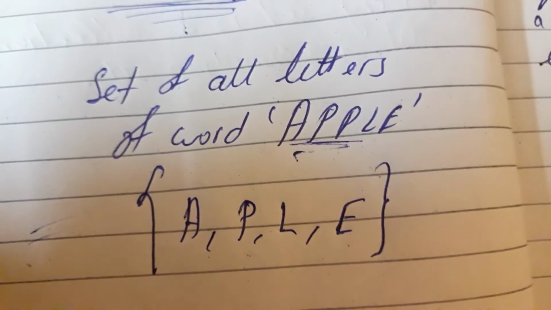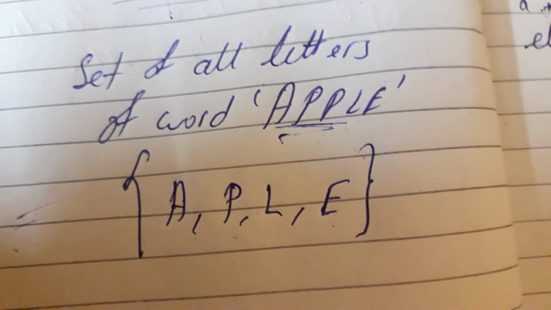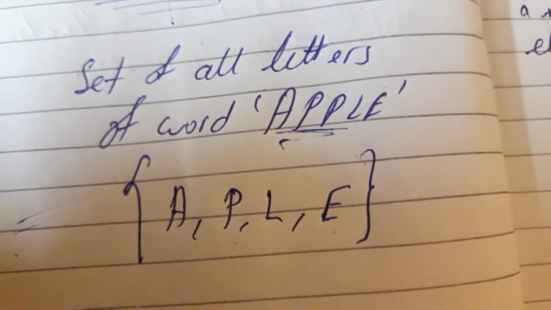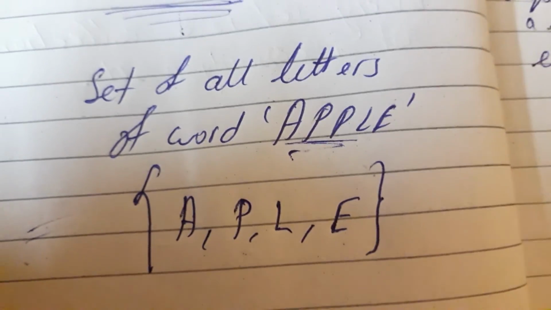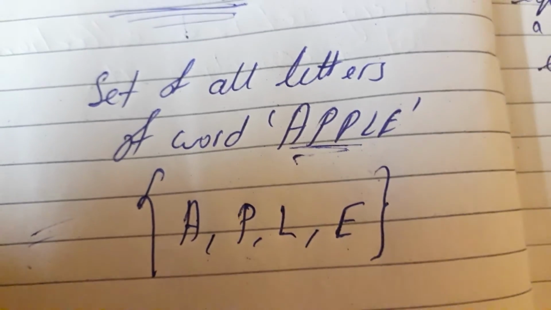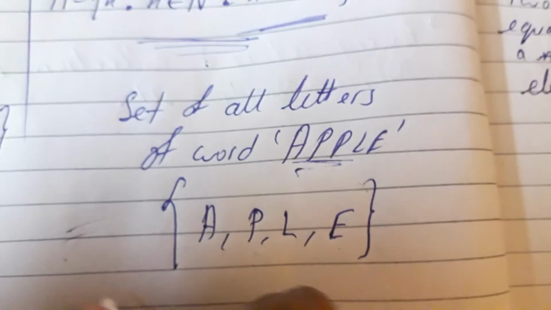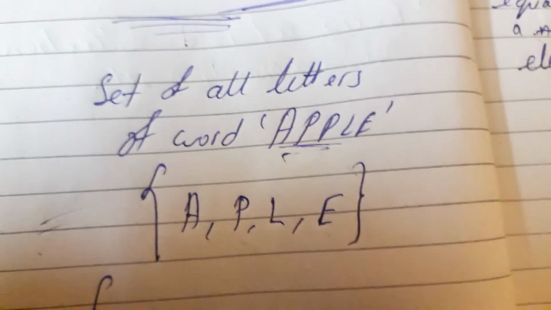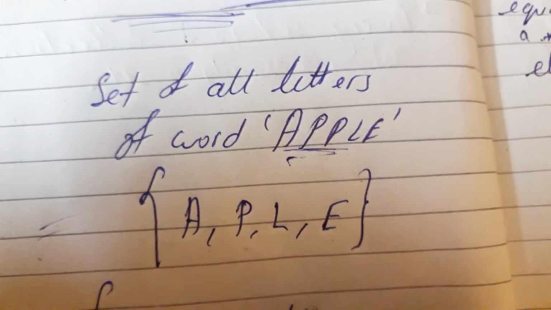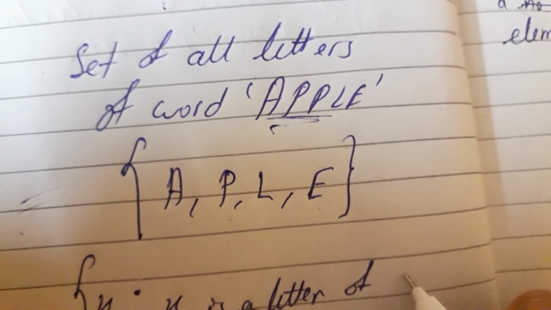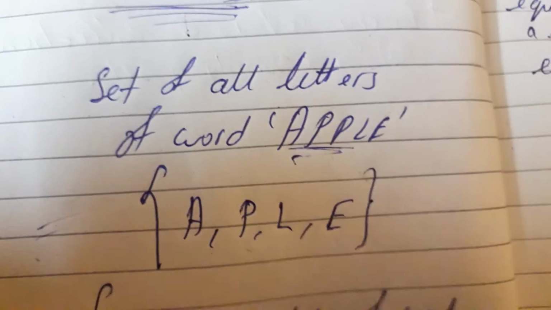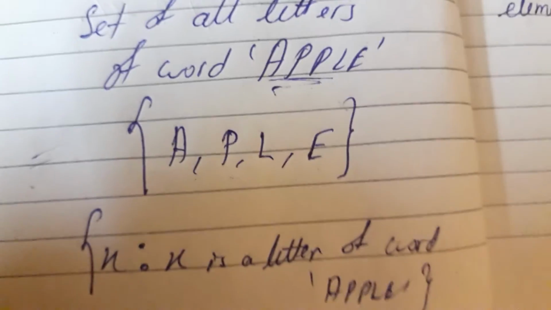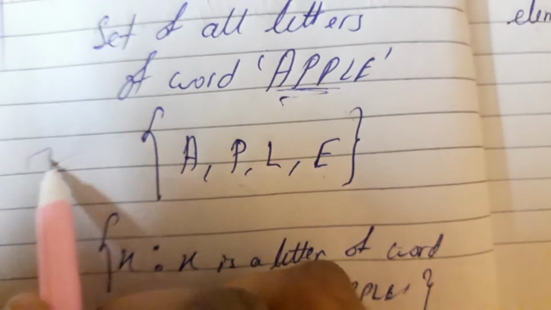Directly we have written the elements in figures, but when we write it in set builder form, we cannot write it directly. We have to write the elements in words, not in figures. Suppose x such that x is a letter of the word apple. So this is the set builder form and this is the roster form.